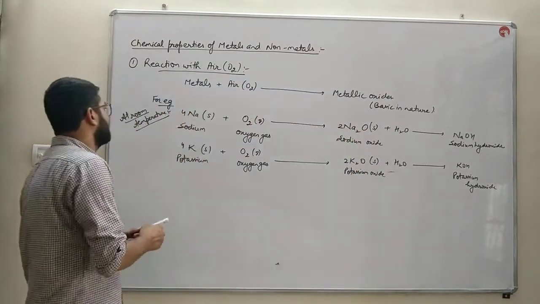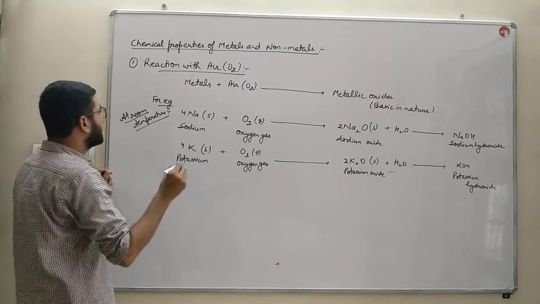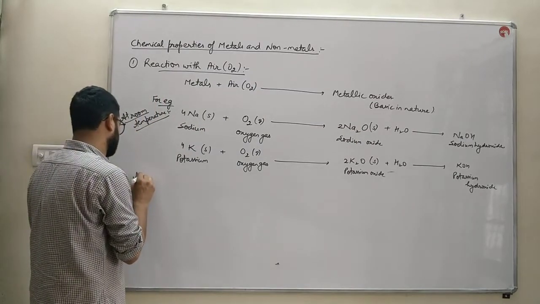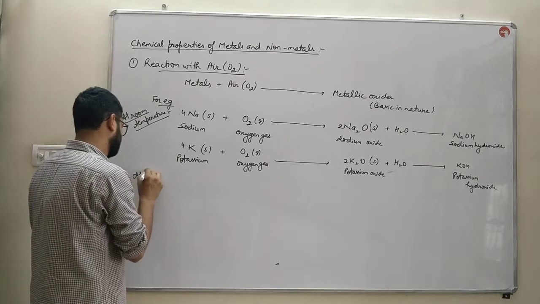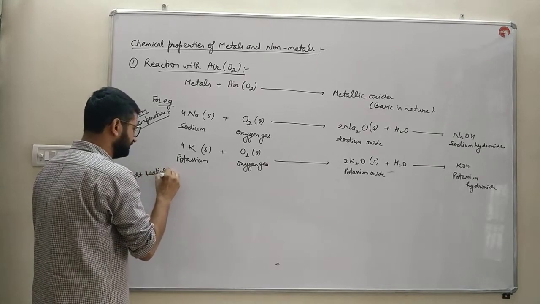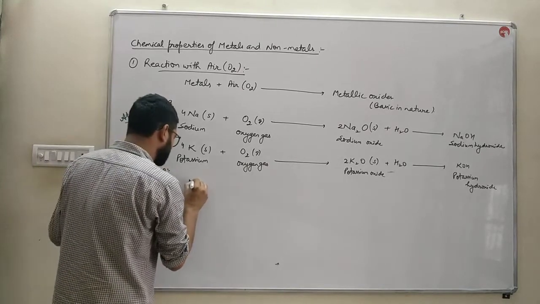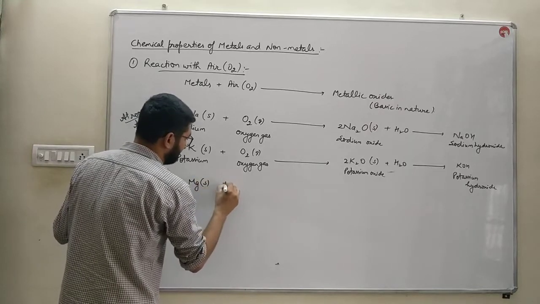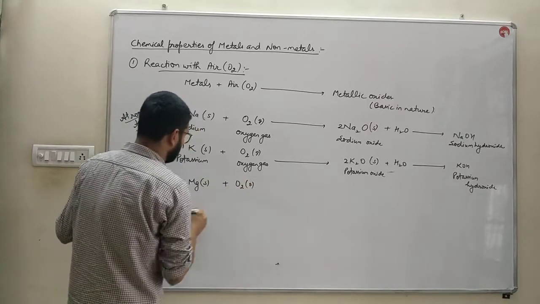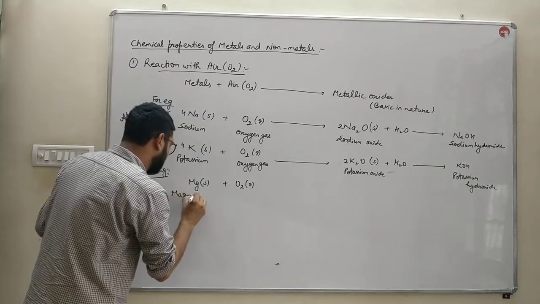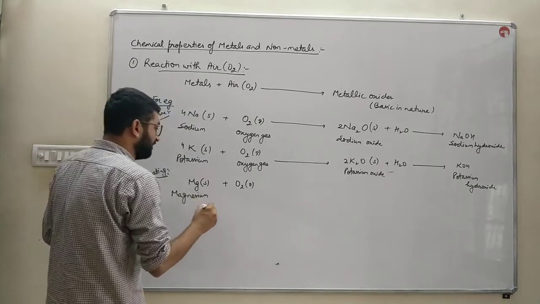Next one. Some metals react with oxygen on heating, like magnesium ribbon. Magnesium is found in the laboratories in the form of ribbon.